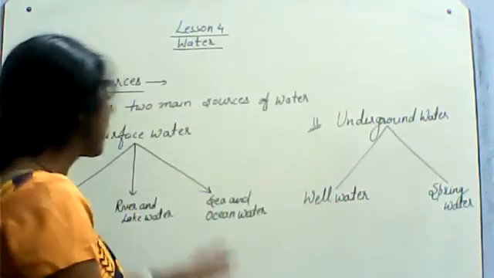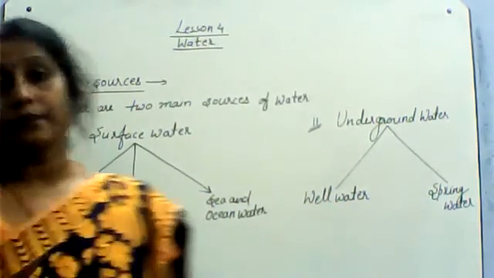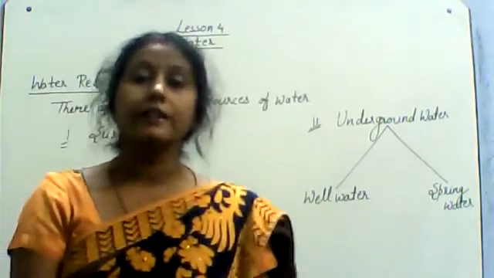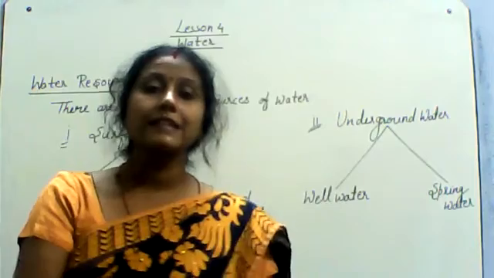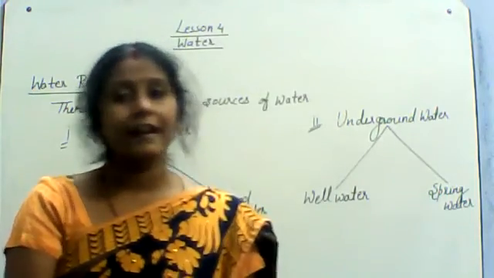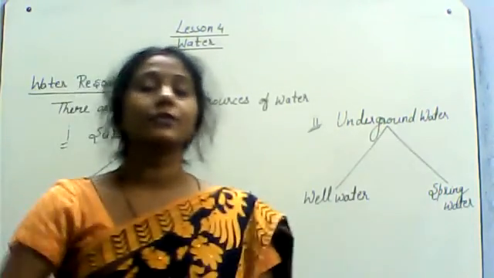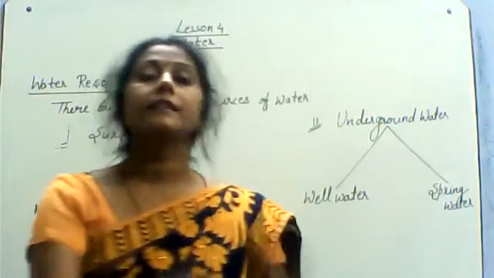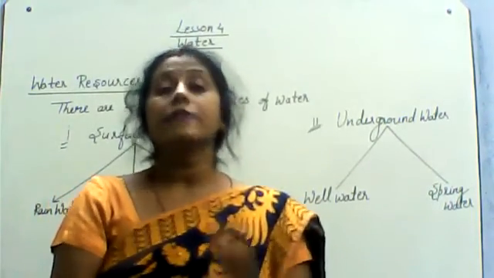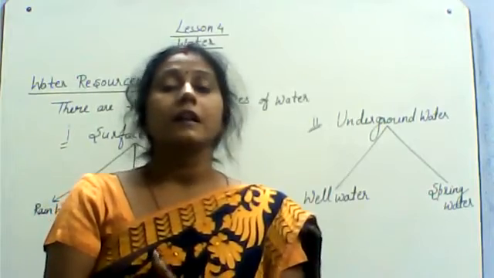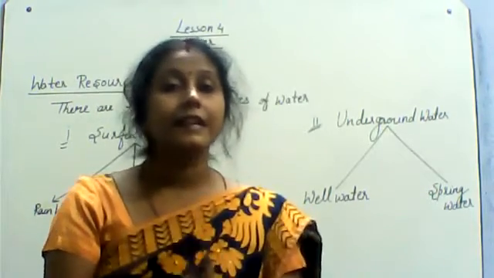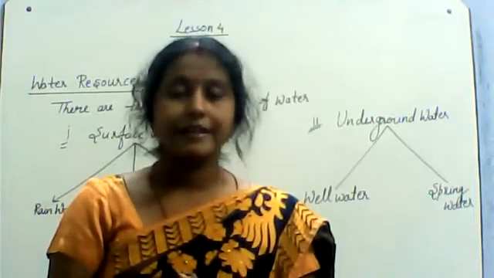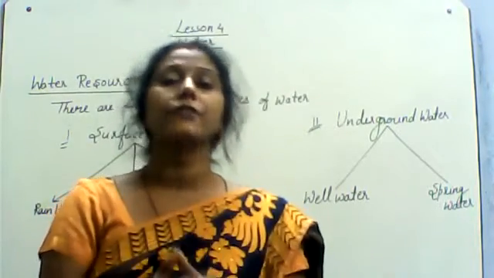Next one is sea and ocean water. River and lake water ultimately goes to its last destination, the sea and ocean. River and lake water and rainwater also collect in sea and ocean. For sea and ocean water, I want to tell that it is saline water because salt is dissolved in it. That is why it is called saline water.